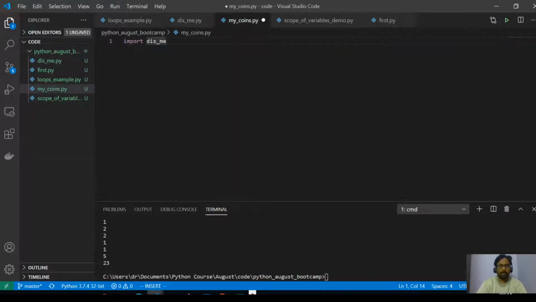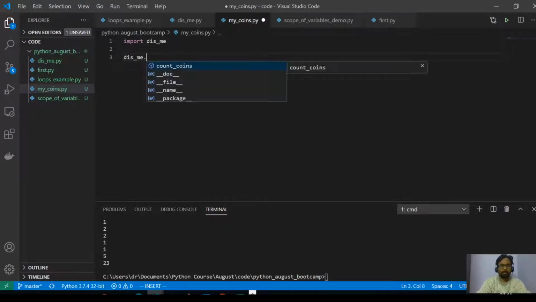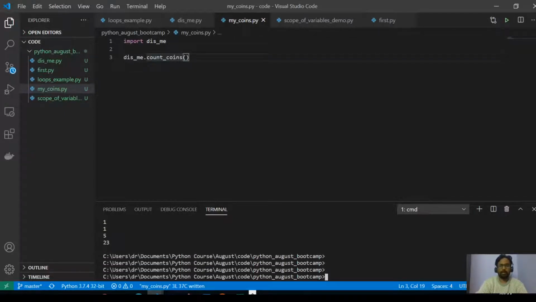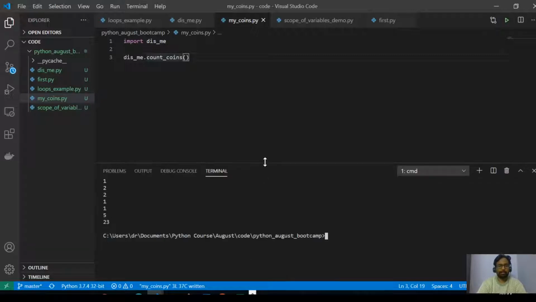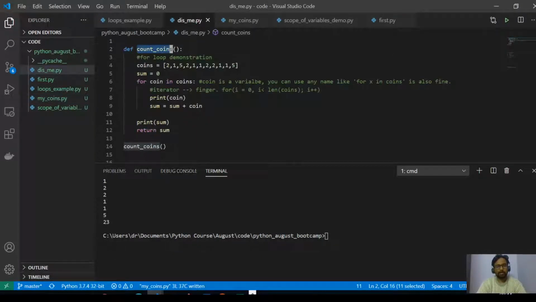Then I will import this one, and then I'll simply call dot count coins. Now my file is mycoins.py. Without even writing the code for the whole logic to count the coins, I have simply used my class teacher's function. Let me just fix this.